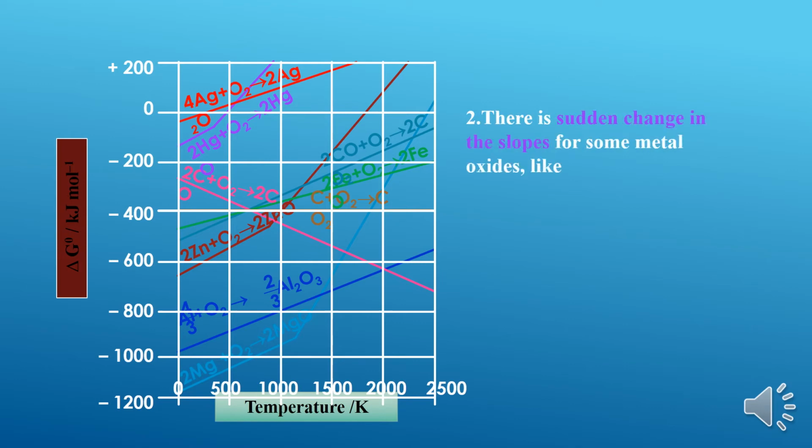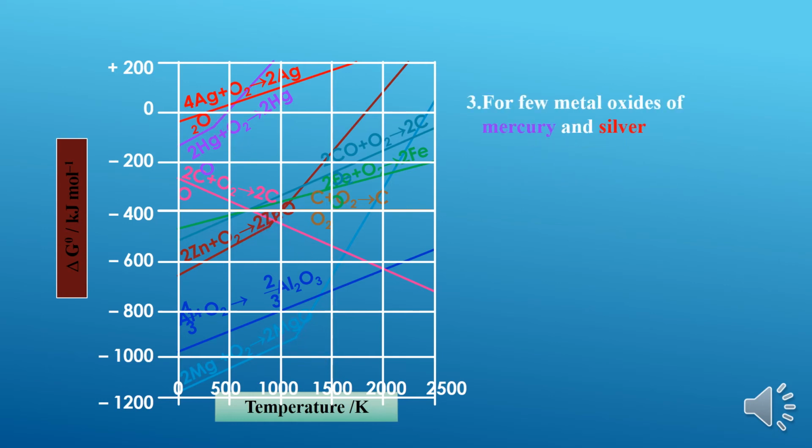Then the second feature: there is a sudden change in the slopes for some metal oxides, such as MgO. You can see here this is MgO. There is a sudden change. Here we have a line, and as this line moves, at this point there is an arrow mark. At that particular arrow mark, there is a sudden change for metal oxides such as MgO and ZnO, as well as mercuric oxide. You can observe the arrow marks with yellow mark. These indicate sudden changes in the slopes.